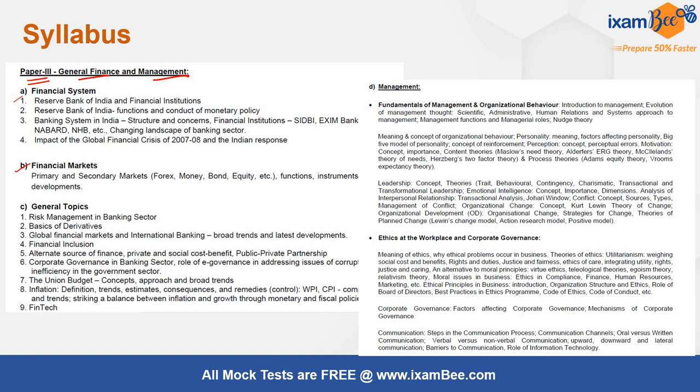We know how the financial system has been evolving. The fintechs have come in, various other modes of funding have come in, AIFs have come in, peer-to-peer lending has come in. So what are the different alternate sources of finance that are happening in the country? And updates related to the budget, inflation, and fintechs. Fintechs, as I said, is a topic that was added in 2021 and is very important. Even RBI has been focusing on this. A separate department was created for fintechs last year also. So this is broadly your finance syllabus.